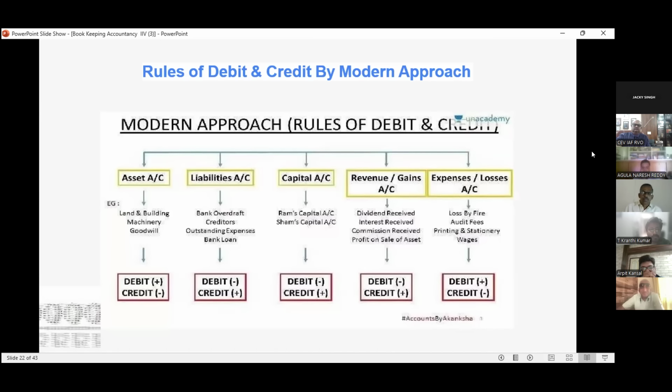Then expenses. When we are booking expenses like audit fee or printing and stationery, we debit. That should be a double entry system. We put some credit on the other side, then we do cash or bank.